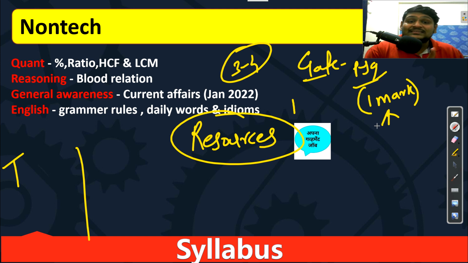Because vacancies are less, hard work is more. Now for engineering mathematics, you need to do a similar thing. You need to purchase the GATE previous year book, and from that also you can practice 1 mark questions. In the engineering mathematics book, you will get questions from all the branches.